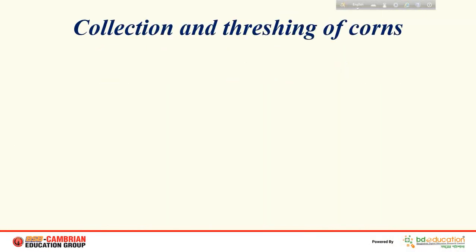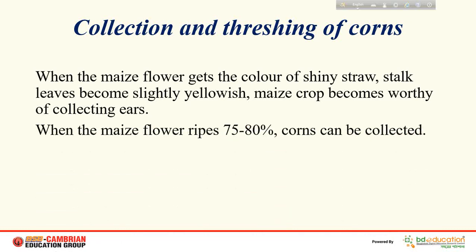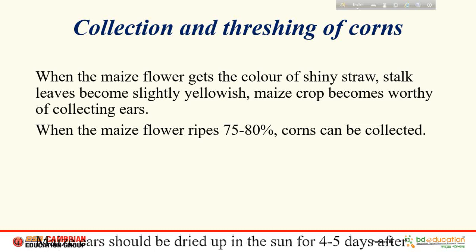Now collection and treating of corns. When the maize flower gets the color of shiny straw and the leaves become slightly yellowish, the maize crops become worthy of collecting ears. So when it takes the color of shiny straw and stalk leaves become slightly yellow, the maize crops can be collected. When the maize ripens 75 to 80%, corns can be collected.